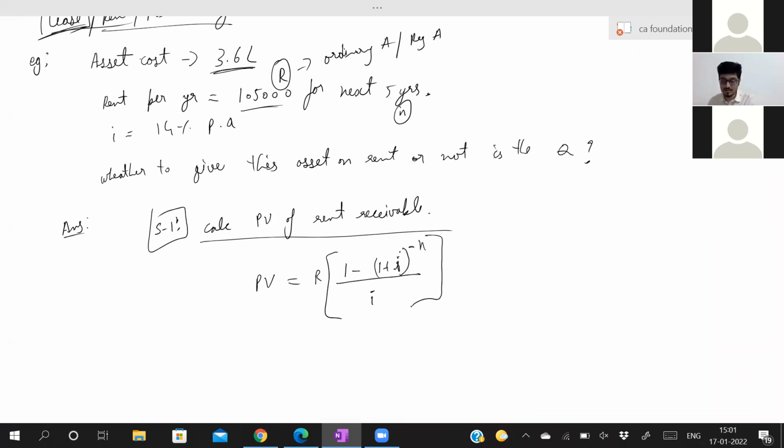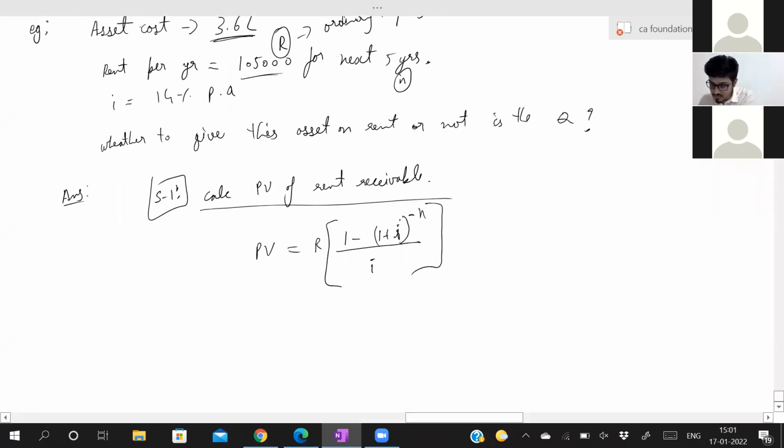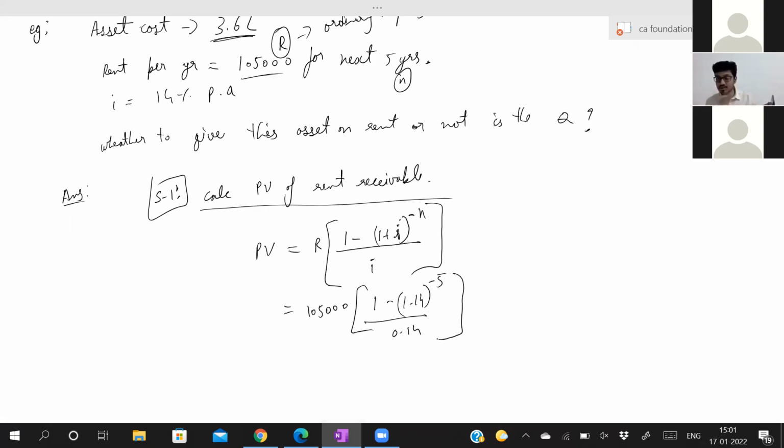Now calculate, someone tell me the answer for this. It's nothing but 1,05,000 into 1 minus 1.14 to the power minus 5, divided by 0.14. Now how will I do 1.14 to the power minus 5? 1 divided by 1.14, raised to the power 5.